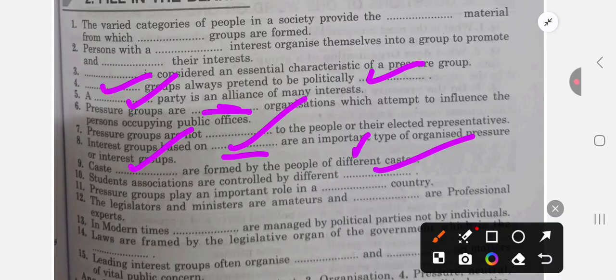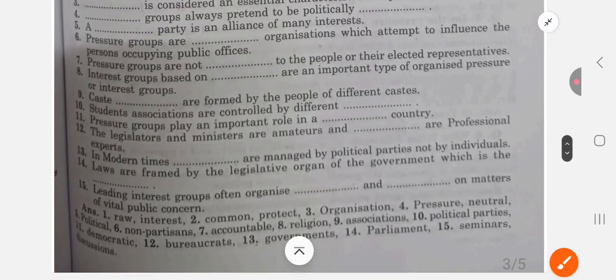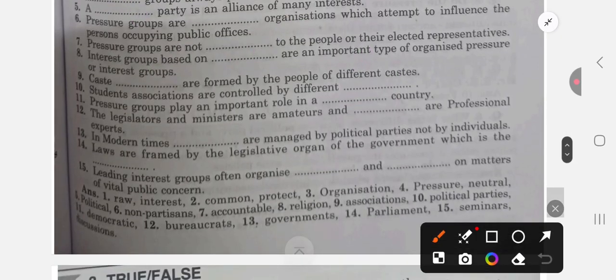Pressure groups play an important role in the dash country, democratic country, because in dictator or authoritarian countries they are not allowed. Question number 12, the legislators and the ministers are amateur and dash are professional experts, bureaucrats. So here we will have bureaucrats. In modern times dash are managed by political parties, not by individuals. That's true. So here, government.